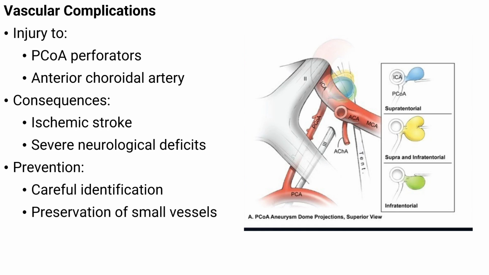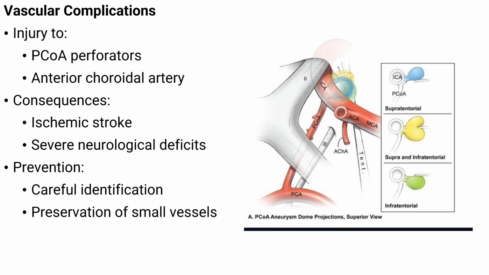Vascular complications in posterior communicating artery aneurysm surgery refer to injury involving small but very important blood vessels that run close to the aneurysm. These vessels are not large arteries, yet they supply critical deep brain structures. They are easy to miss. Very easy. Among the most important are small perforating branches of the posterior communicating artery and the anterior choroidal artery.